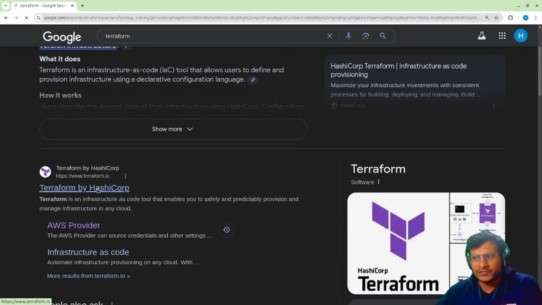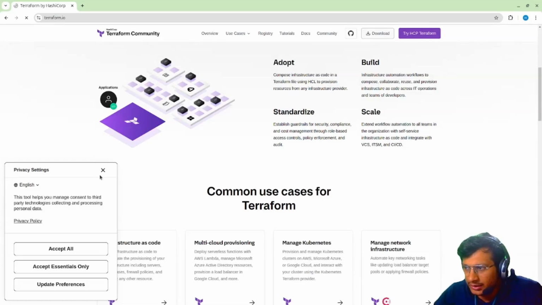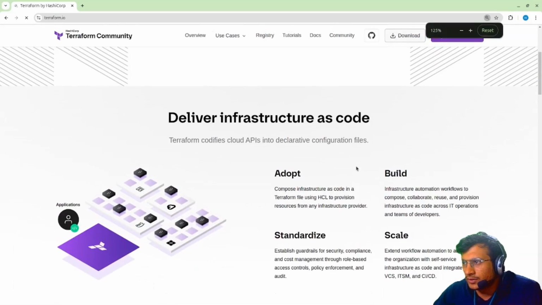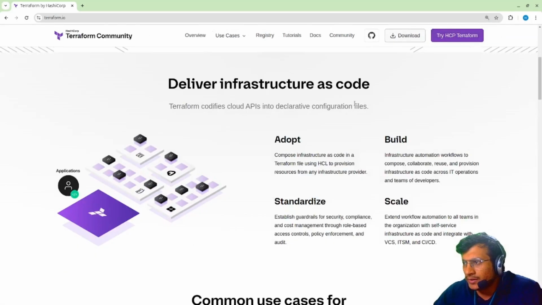In the previous video we checked how to install Terraform and configure it on our local system. But here you can see what Terraform is. It provides infrastructure as code, and since it is popular, there is a vast community. There are multiple tools that allow us to scan and detect vulnerabilities in Terraform code, and we can follow best practices.